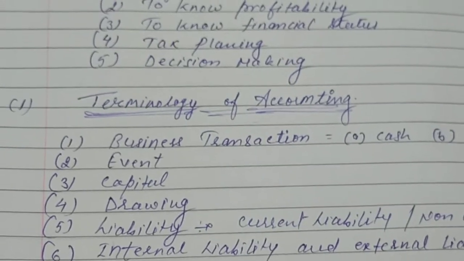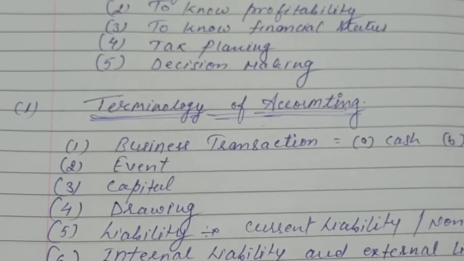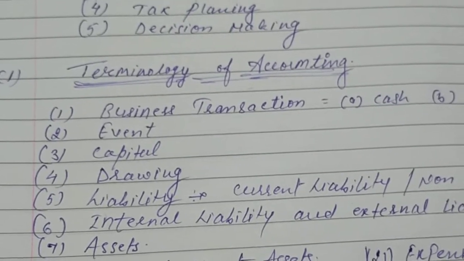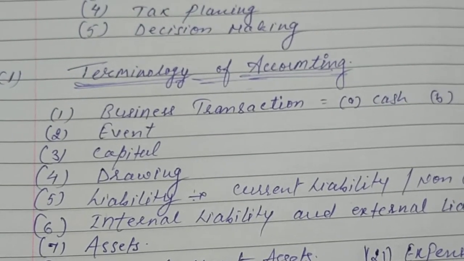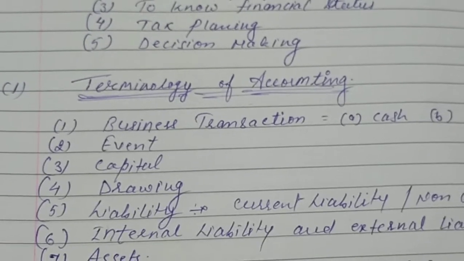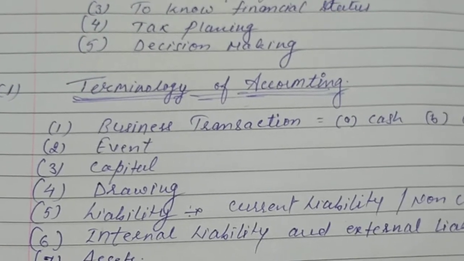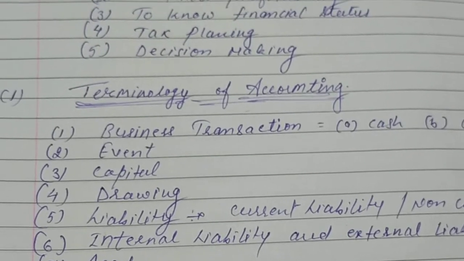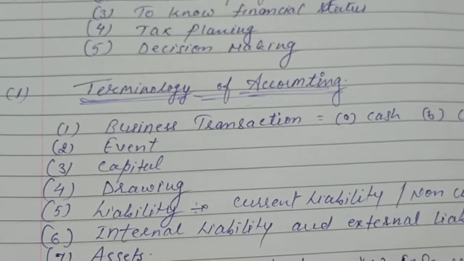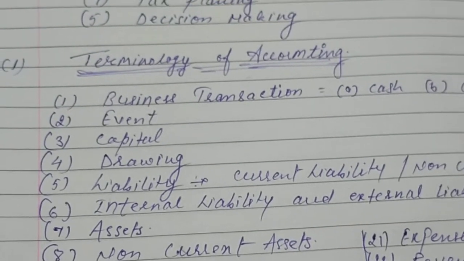Okay, now the next point is drawing. Drawing is whenever the proprietor or businessman withdraws goods or cash from the business for personal use; it is called drawing. Next is liabilities.